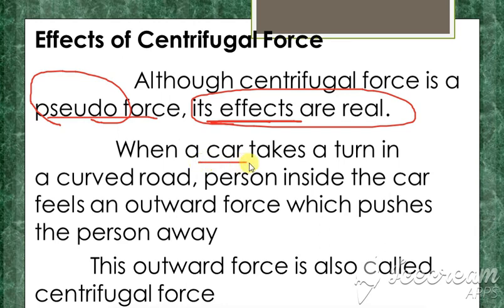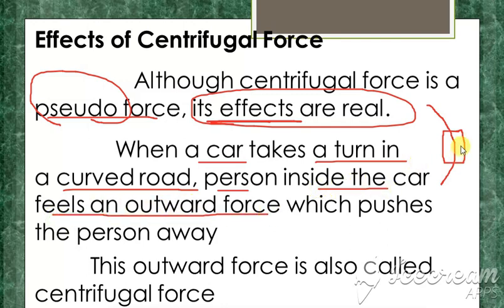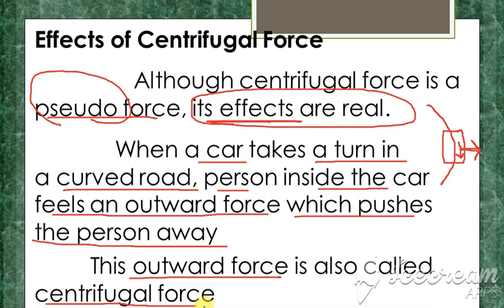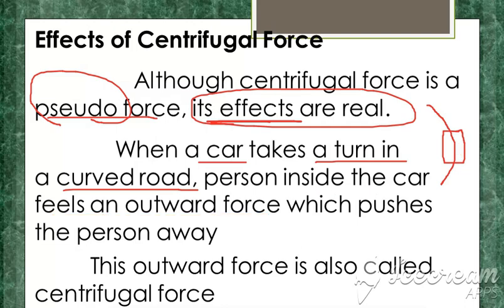First example is when a car takes a turn on a curved road. So this is a curved road. In this curved road, when the car takes a turn, the person inside the car feels an outward force. When the person is moving along with the car, he experiences an outward force which pushes the person away. This outward force is called the centrifugal force.